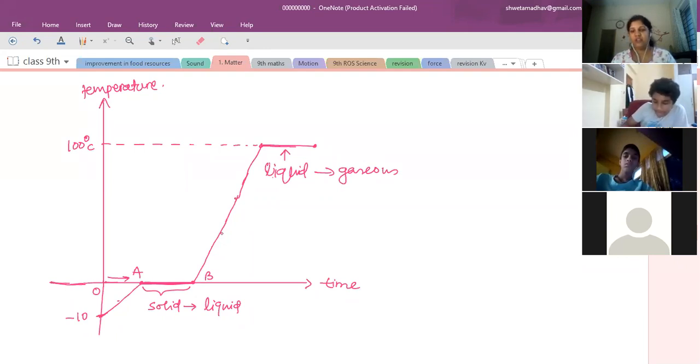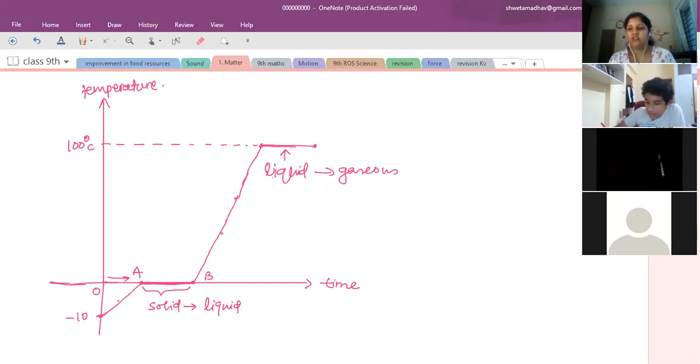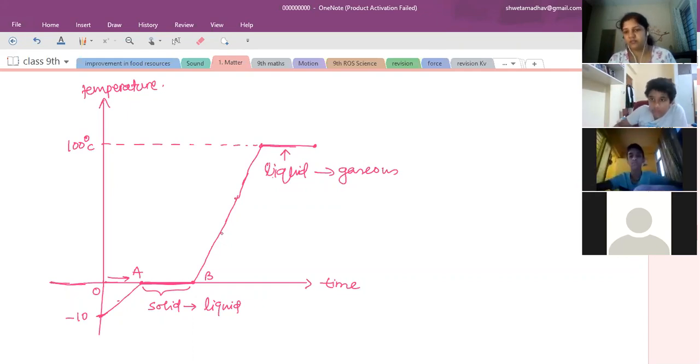So the amount of heat energy required by 1 kg of a solid to convert to liquid state, but at its melting point. When does this happen? When the melting point is reached. And at that time, the pressure should be constant. So these two conditions are very important: that is, at its melting point and at constant atmospheric pressure.